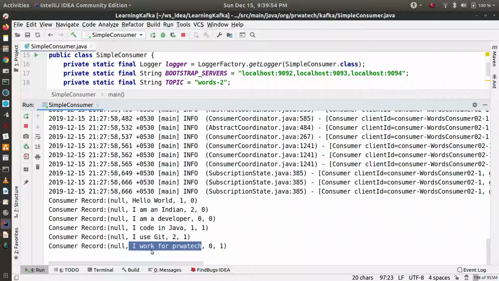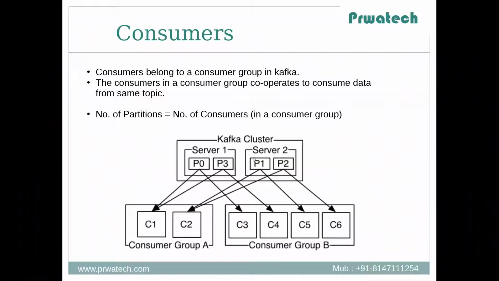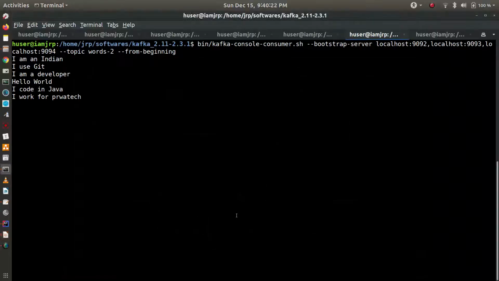Now what I will do, I will make this IDE consumer group the same as the console consumer. Now the expectation is whatever data we publish, it will go to either the console consumer or the IDE consumer, not both. That's the rule, and that's what we are expecting here. So let's see.